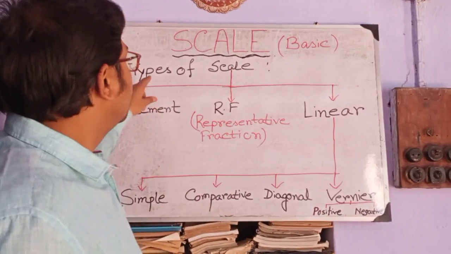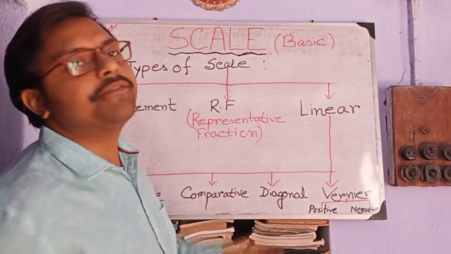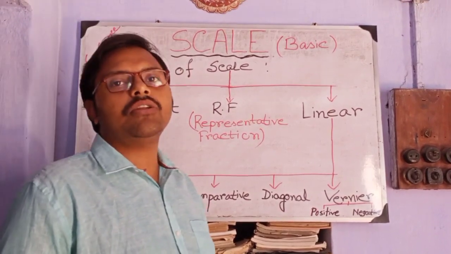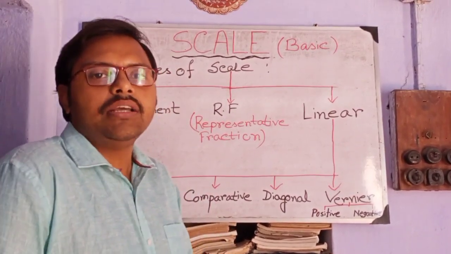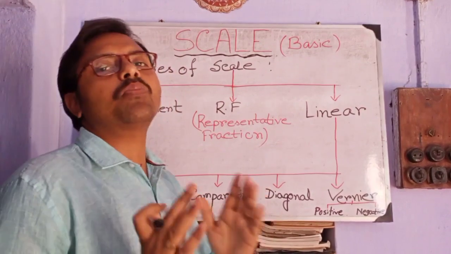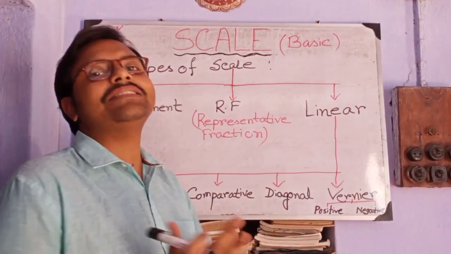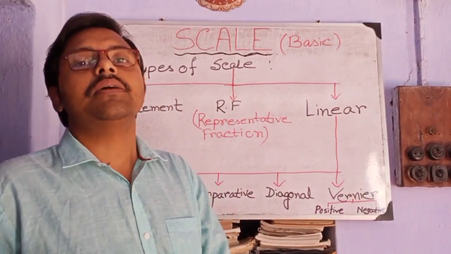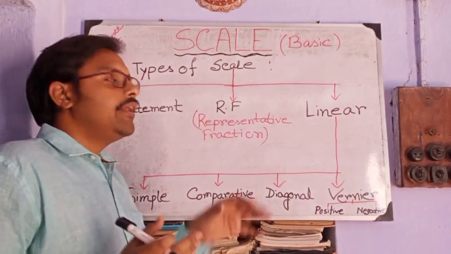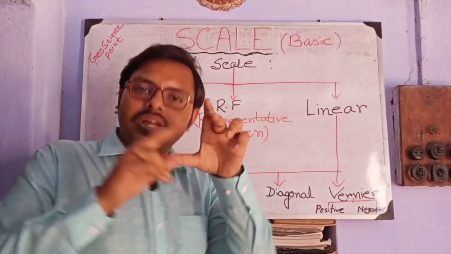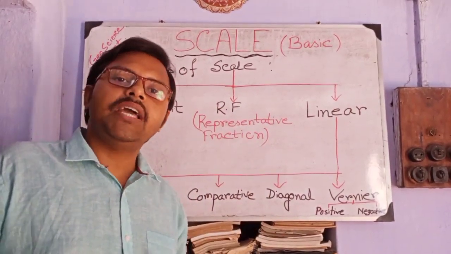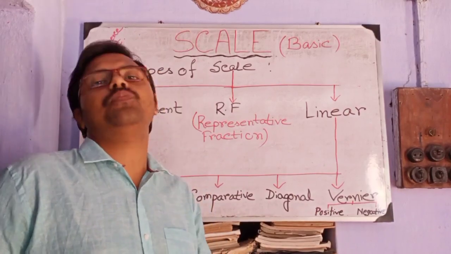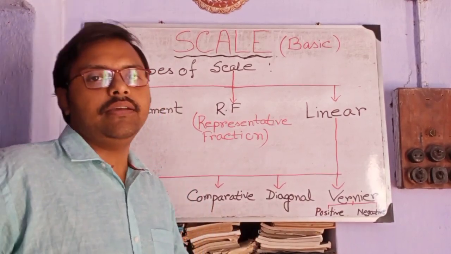So now we will read the types of scale. As you have known about the definition, where we have discussed that scale means the proportion of map distance and ground distance. Map distance means the distance between 2 points on a map, any kinds of map, and ground distance means the distance of that particular 2 points on ground, really on the earth.